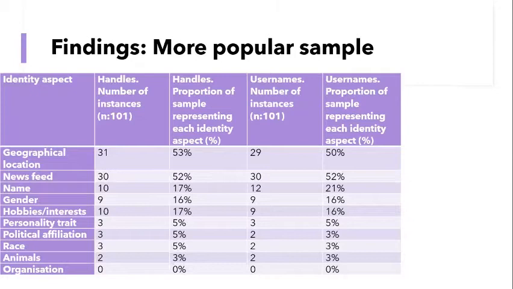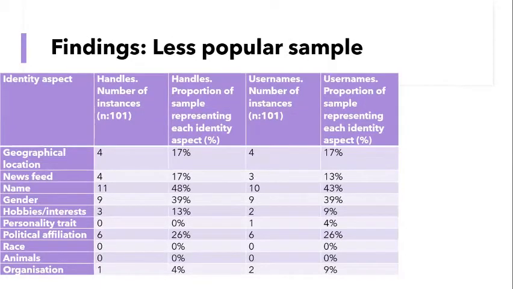I also found that the more popular and less popular samples were performing identity in different ways. So in the more popular sample, the most common naming strategy was pseudonyms, and within that, those that indexed location and newsfeed. So location and newsfeed often co-occurred, and this is shown in names like New York City Today. In contrast, in the less popular sample, the most common naming strategy and identity aspect was name, so eponyms,